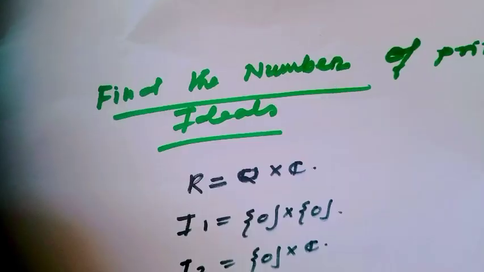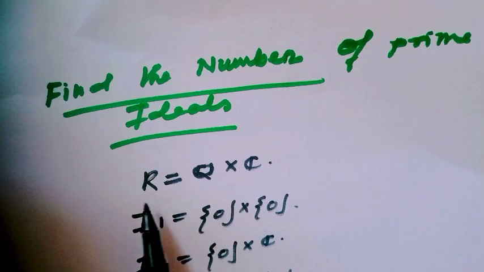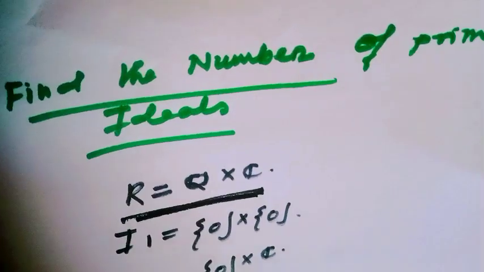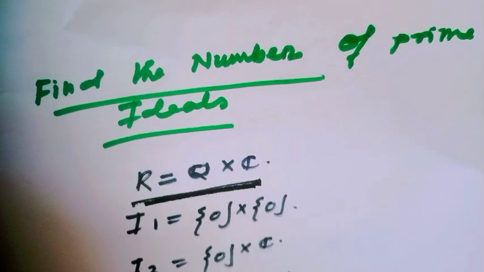All will be good. In my earlier video, I had discussed prime ideals and the number of ideals. Today, at first I will find the number of prime ideals of this ring. I had seen in my earlier video the number of ideals of this ring.